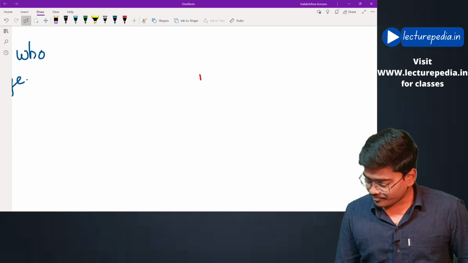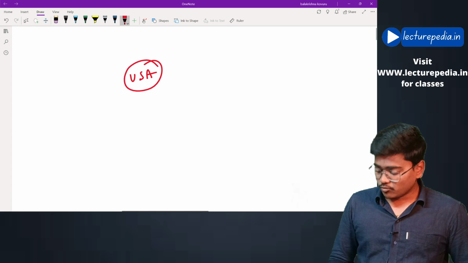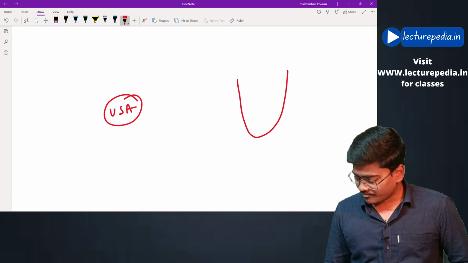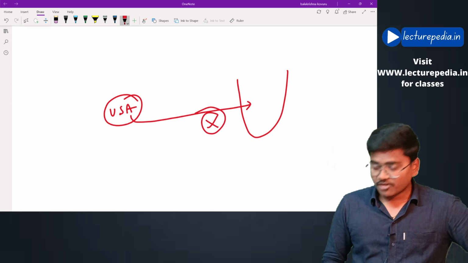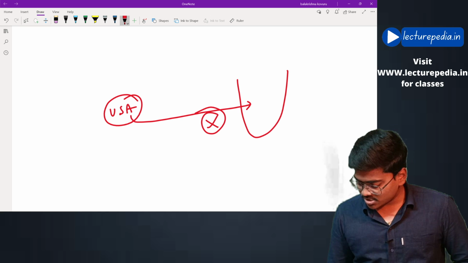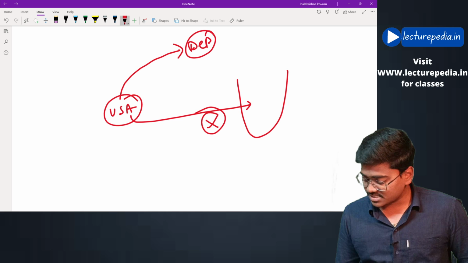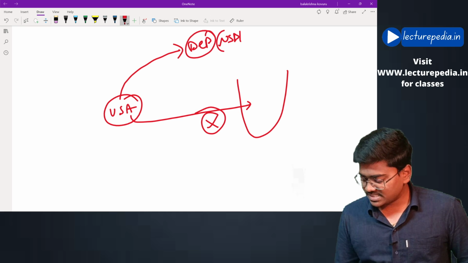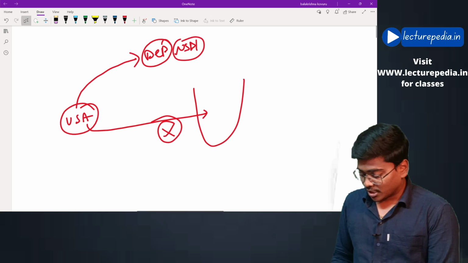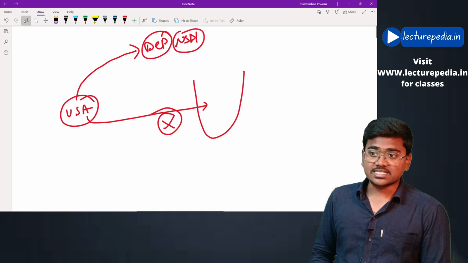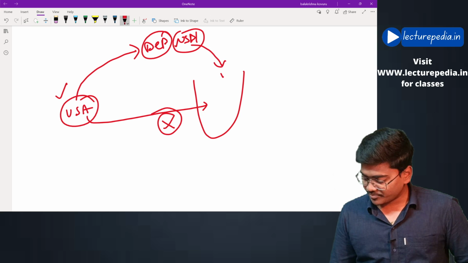Let's say there is a particular company in the USA. This company wants to raise money from India. Now, it cannot directly issue shares in India for raising money. Instead, it will deposit its shares with depositories, that is NSDL or CDSL. Now, these NSDL or CDSL, on behalf of this USA company, will issue IDRs in India.